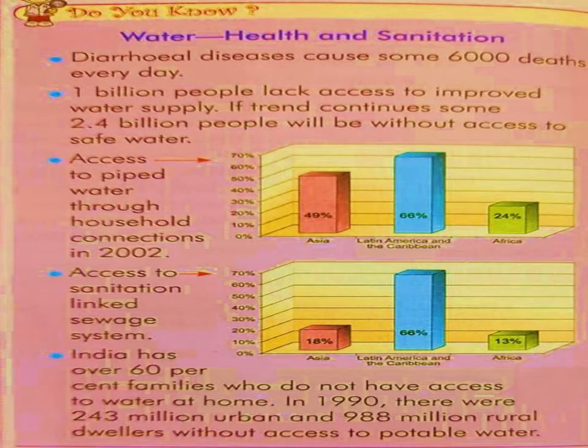Next we have water, health and sanitation. Diarrheal diseases cause some 6,000 deaths every day. That is caused due to water. Now, a billion people lack access to improved water supply, and if it continues, some 2.4 billion people will be without access to safe water.